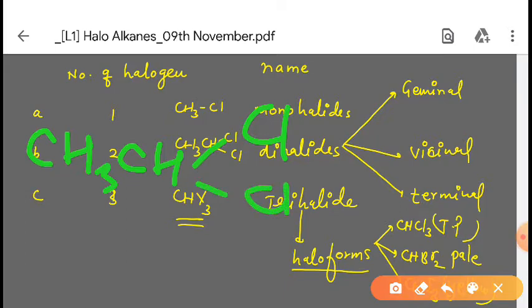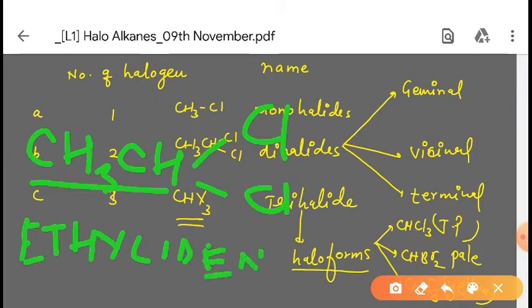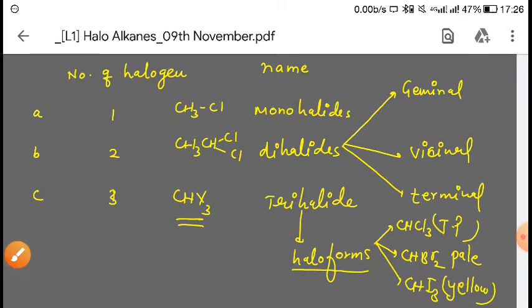So what will be the name of this? How do we have to name it if there is a geminal? We have to keep in mind this is 2 carbon, which means ethyl, okay? So we will name it like this: ethylidene chloride, okay, ethylidene chloride. I hope you are understanding this.